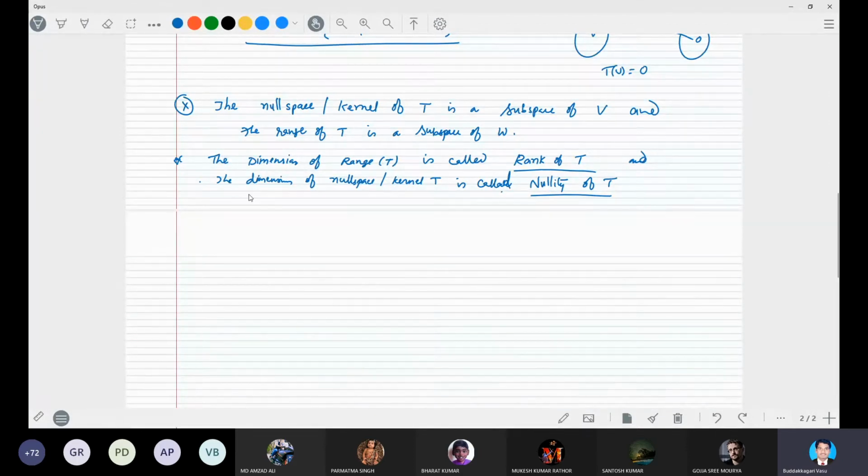How do we define the dimension? Yesterday we defined what is meant by the dimension of a vector space: the maximum number of linearly independent elements.